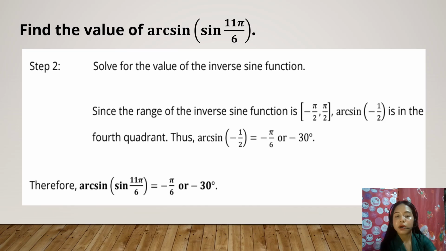Okay, so 330 degrees lies in quadrant 4 where the sine value is negative. Why quadrant 4? Because it is 330 degrees. It cannot be in quadrant 3 because that only goes up to 270, right? Three 90s. Quadrant 3 only reaches 270, so it is definitely in quadrant 4. And the sine value in quadrant 4 is negative.